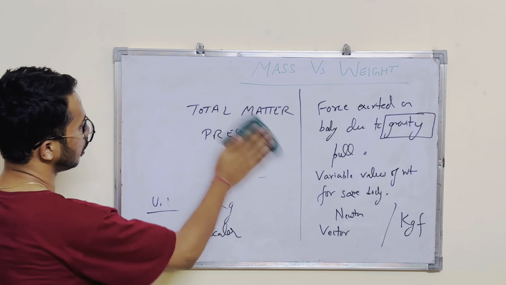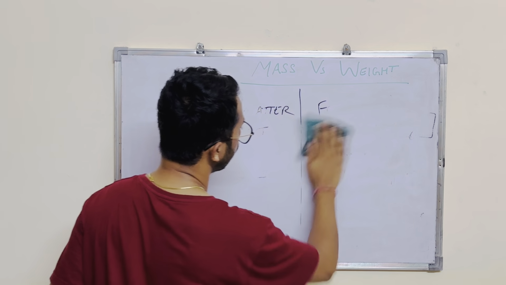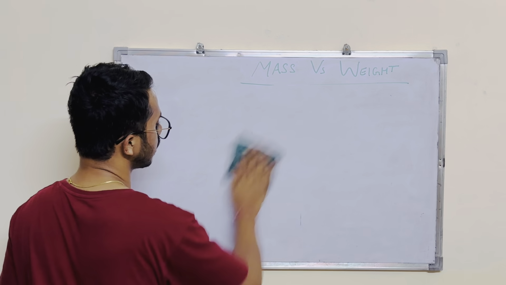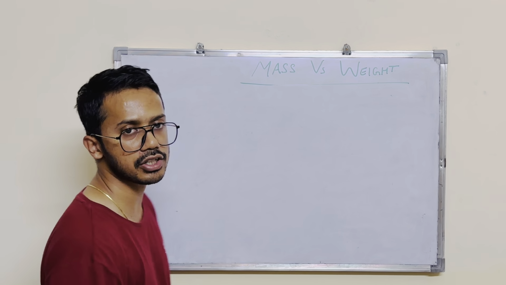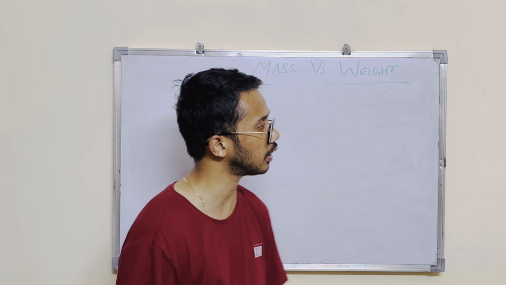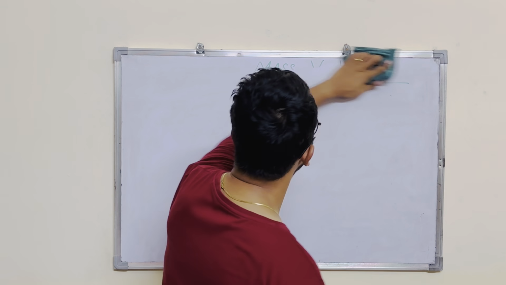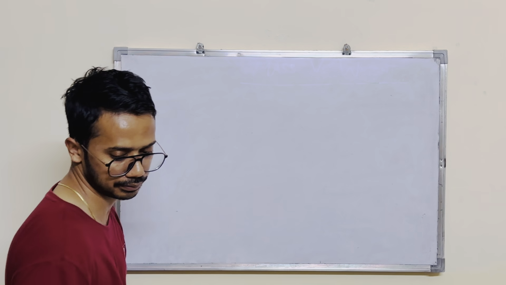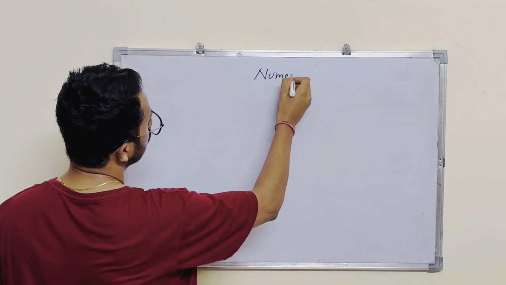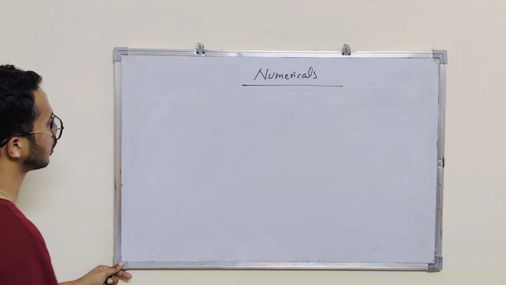So just have a closer look, because these numericals are the ones which are going to help you score good in physics. The theory part you can learn, you can practice derivations, but when it comes to the application part, that is the numerical part, it is the one which is going to help you score good. Okay, so let's take the first question. Okay, change the heading now. Let's write numericals. So here are your numericals, the very first one.